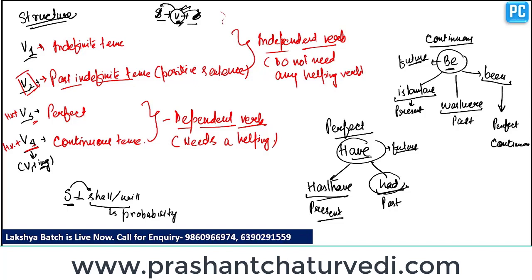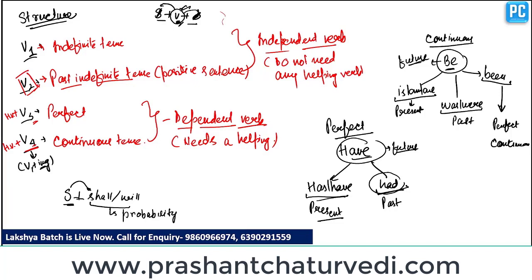Now we'll jump to the helping verbs of perfect and continuous. If I talk about the helping verbs of perfect tense, they are have forms. Have forms means has, have and had. Has and have come in present tense, in present form. Had comes when the tense is past, and have is a base form. Base form is always used in future type of tenses. Clear? So the base forms of continuous and perfect tense are always used in future type of tenses.